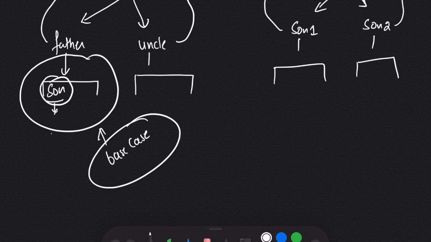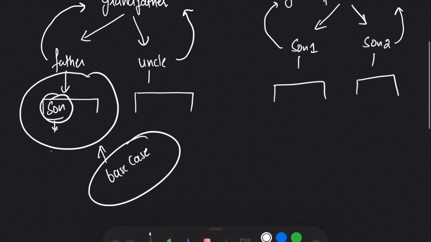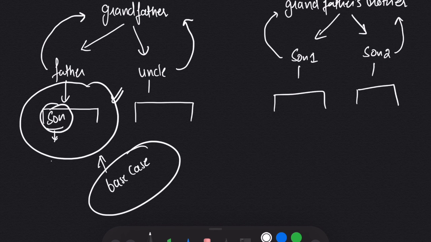As we have seen in questions, we define a base case for recursion, that is, where the recursion should stop. So for this particular example, whenever we reach a point where someone doesn't have a child, we will stop there, and that will act as a base case. So here this is the base case.